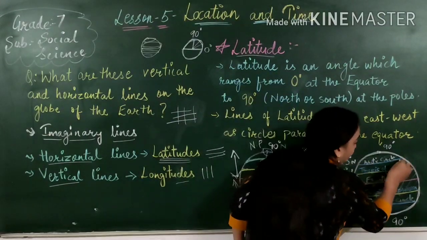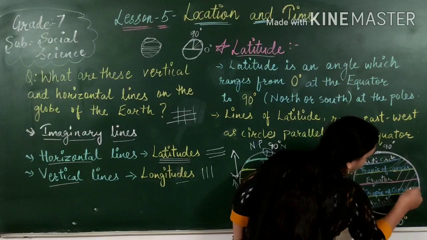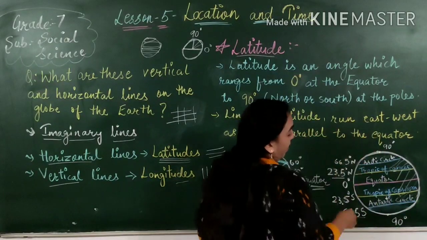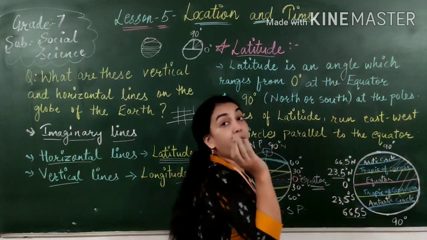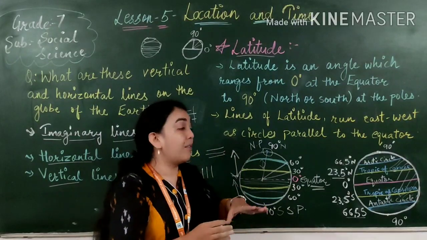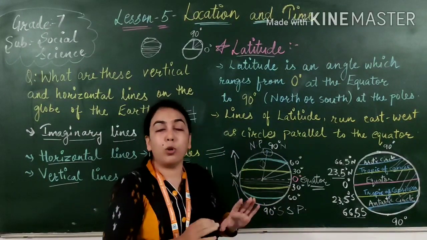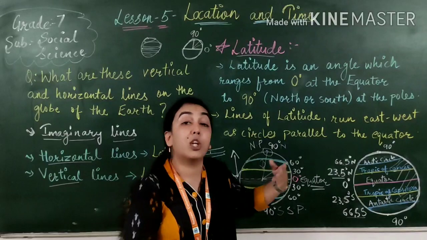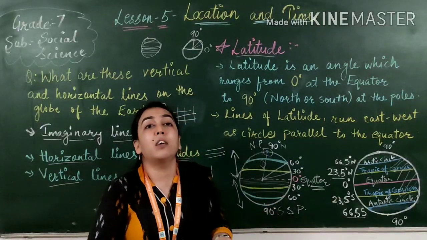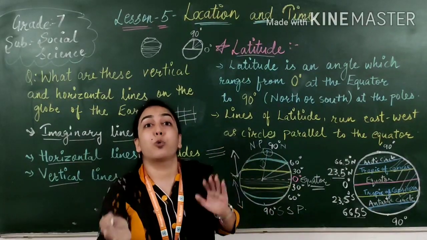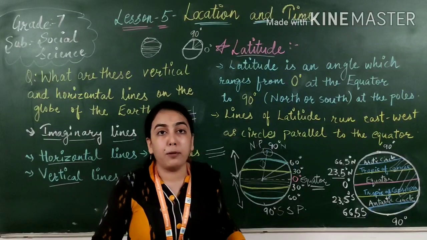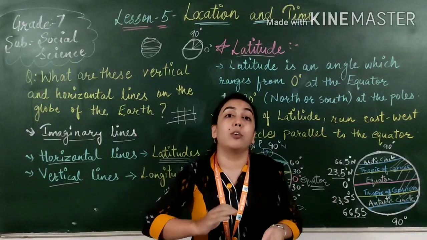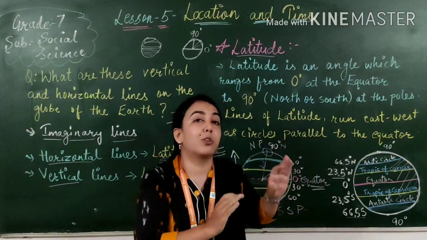Next is here, this area and this area. They will not face so much heat. They will not experience so much heat of the sun. Neither they will experience so much cold. There will be moderate temperature, means medium temperature रहेगा, not so much hot and not so much cold.